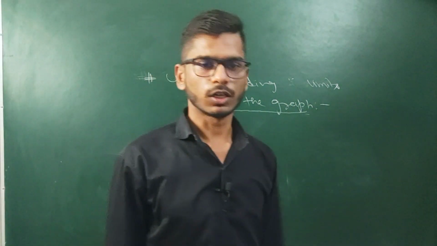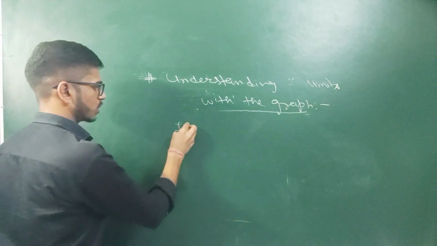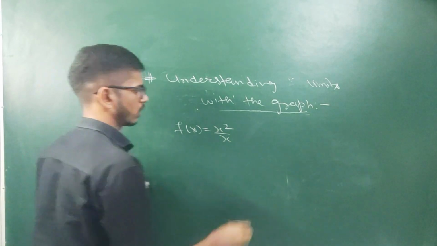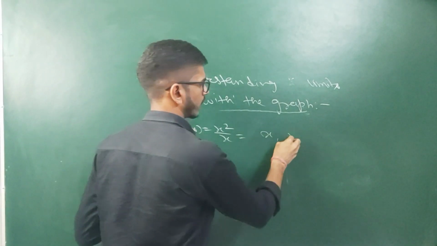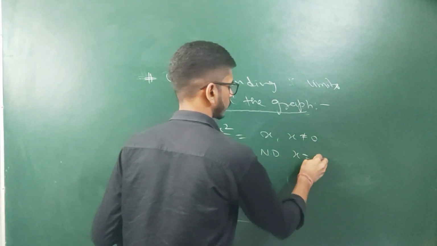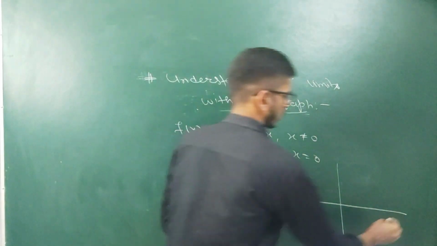We will understand the concept of limit with the help of a graph. So we will take the same example, f(x) equal to x square by x. So it will be x if x not equal to 0 and not defined if x equal to 0. So we will draw the graph of this function.